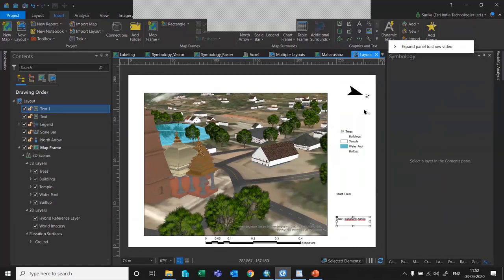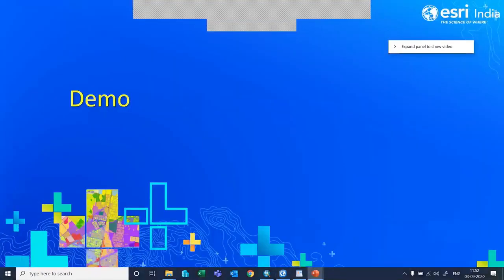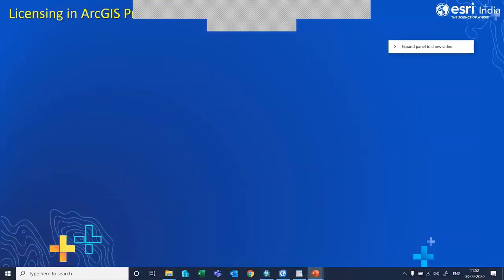Now one more important thing is that you might get a doubt about how to get access to ArcGIS Pro. What do I need? What licenses do I need? Yes, we'll talk about it. In order to access ArcGIS Pro, you need to have a license. What are these license types and how many licenses are available?